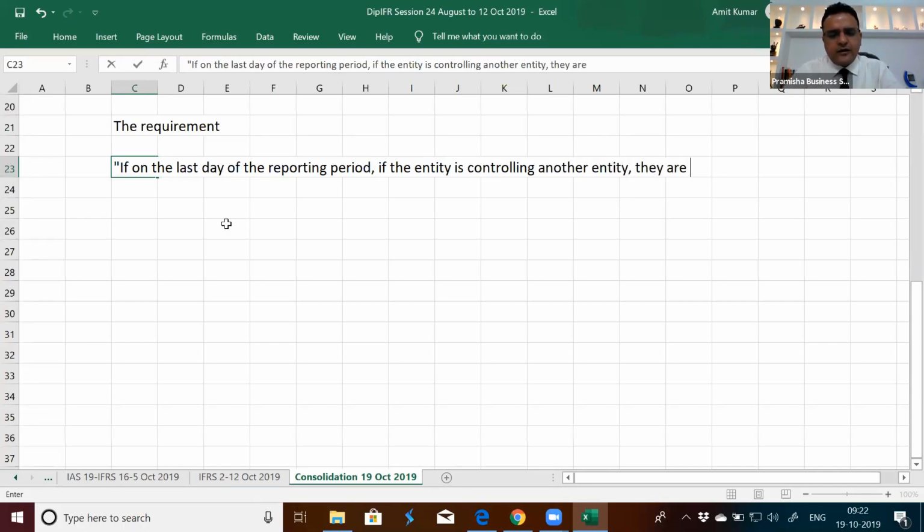If so, they are required to present consolidated financial statements along with standalone financial statements.